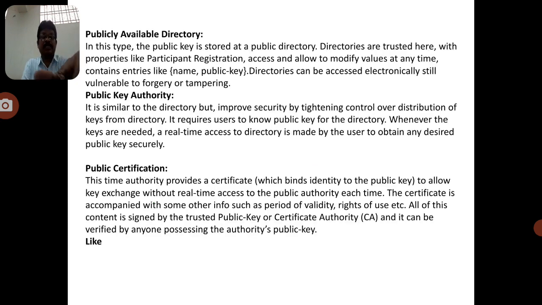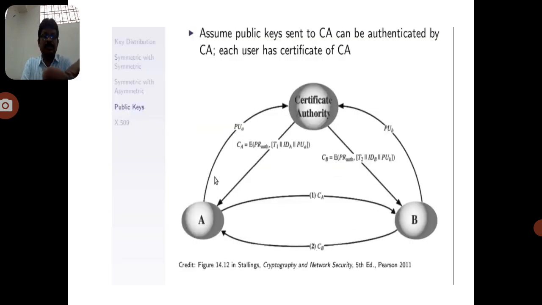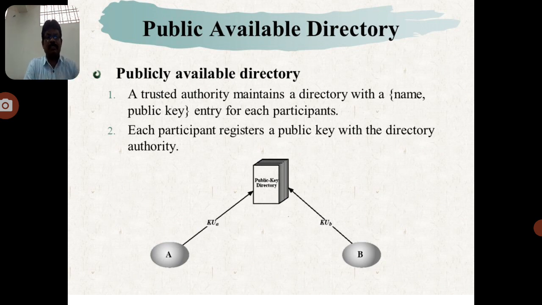Coming to the second one, the publicly available directory. Here one directory is maintained. If any user wants to communicate with any other user, they first register their public keys in the public key directory. One directory is available in the network, maintained by the administrator, and it maintains the public keys of all the users in the network.